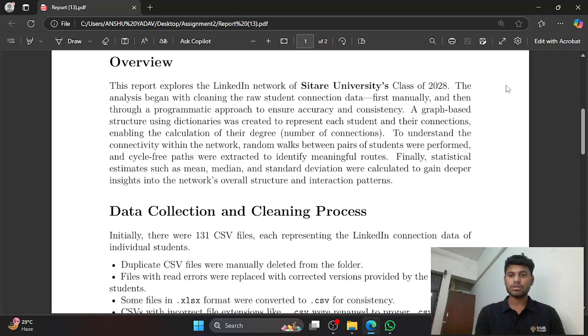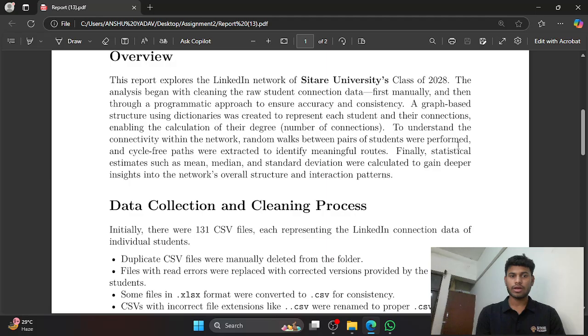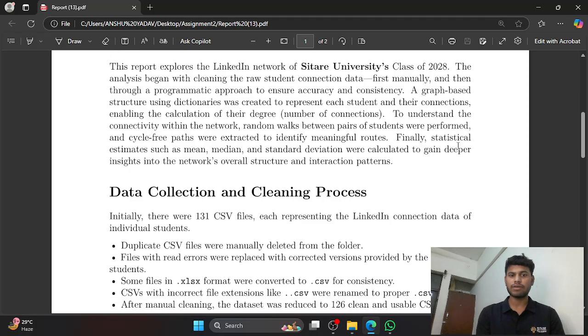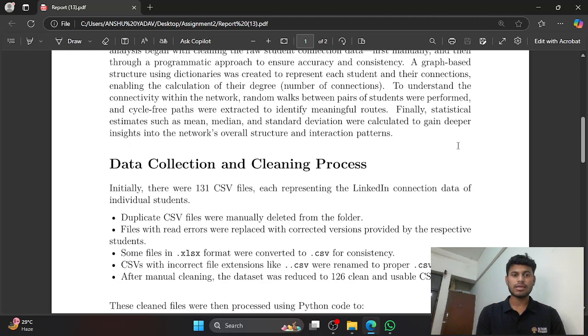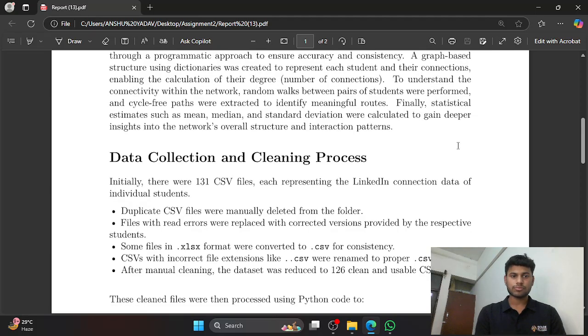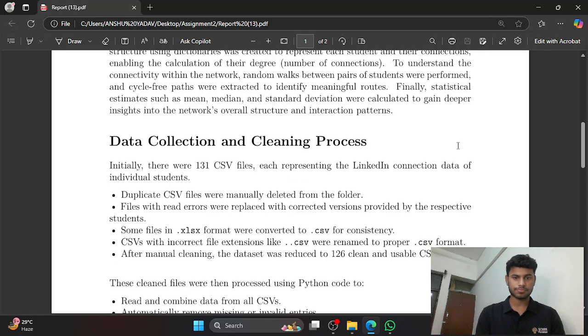After that, for the deep analysis, I have created some graphs, and to understand the connectivity within the network, random walks between pairs of students were performed and cycle-free paths were extracted to identify meaningful routes. After that, I have done a statistical estimation, where median, mean, and standard deviation were calculated to gain deeper insight into the network's overall structure and interaction patterns.